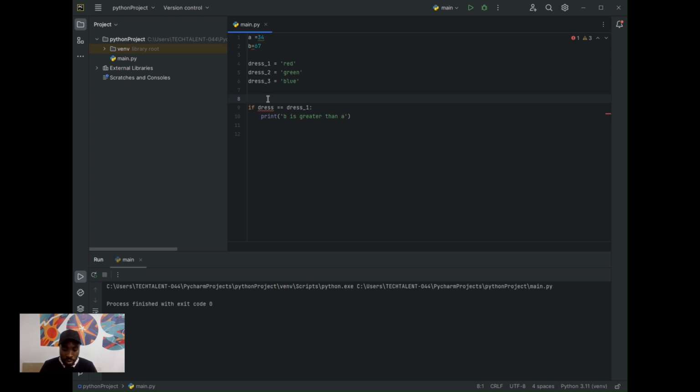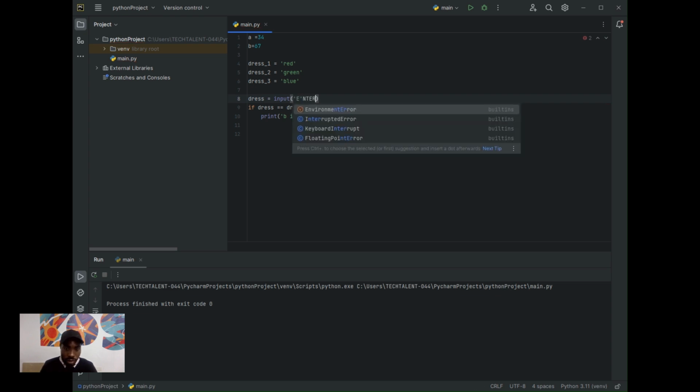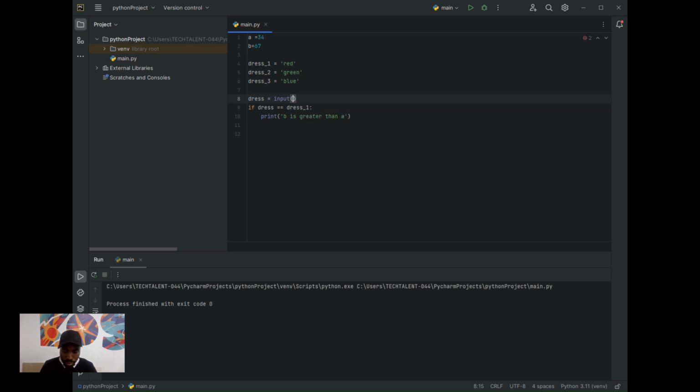So let me initiate the dress variable. I can say dress equal to input, so that the user will input a value for me. The prompt here will be: enter a dress color.